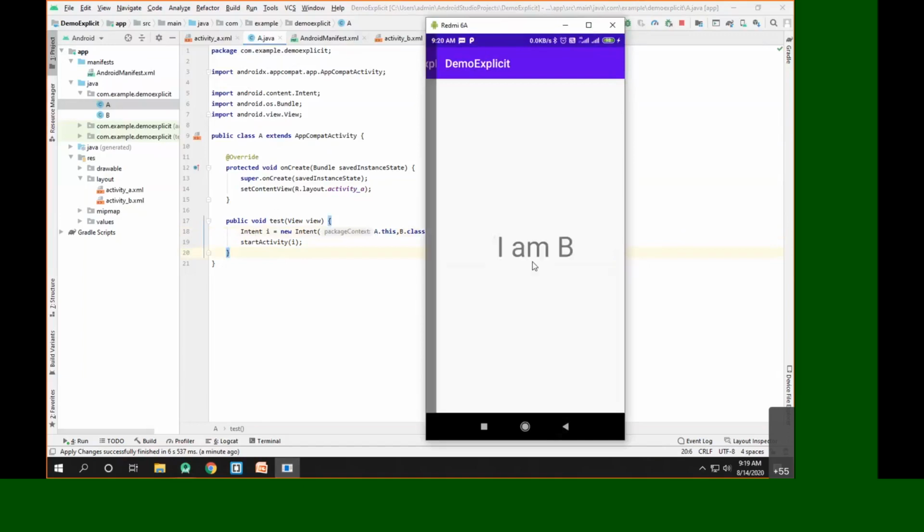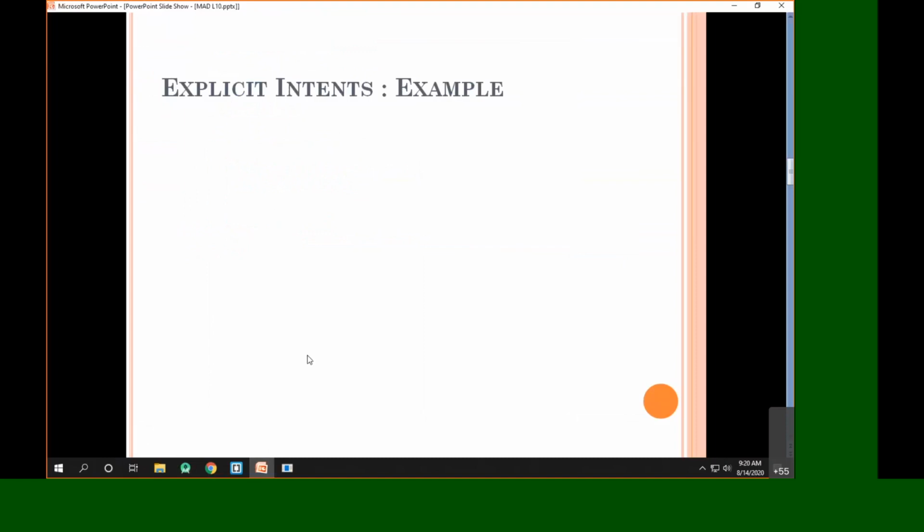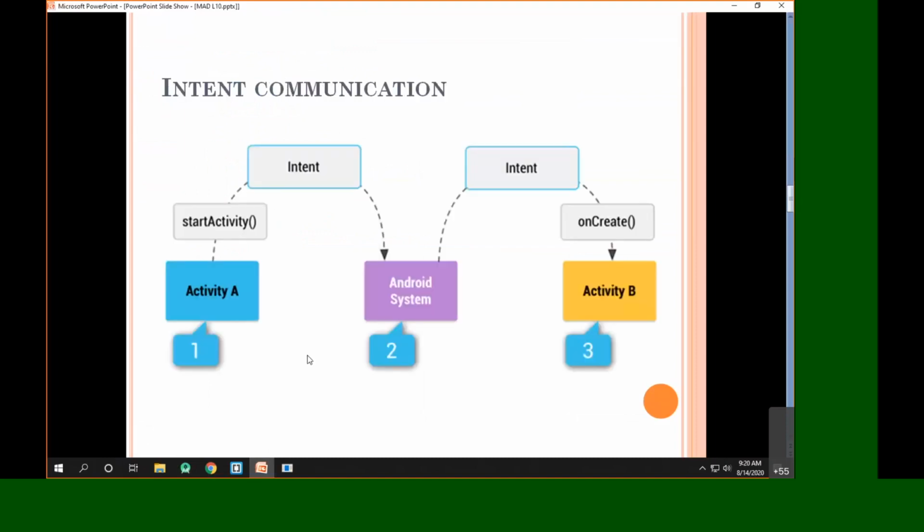So when I click on the button, it is launching activity B. But how does this happen? This can be understood with the help of a simple diagram. Here we have written a simple diagram. As we have programmed, we have two activities, activity A and activity B. Activity A is the source activity, which is supposed to launch the intent, and by using that intent, we are supposed to open activity B.